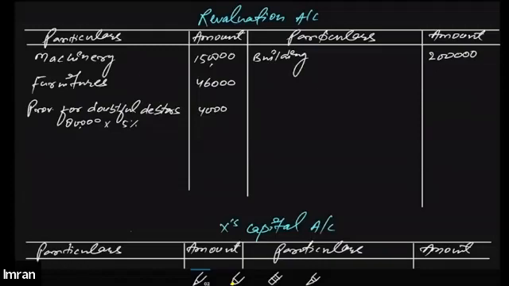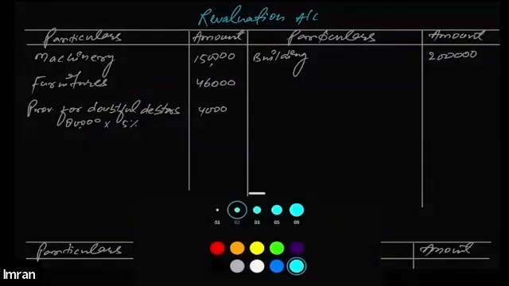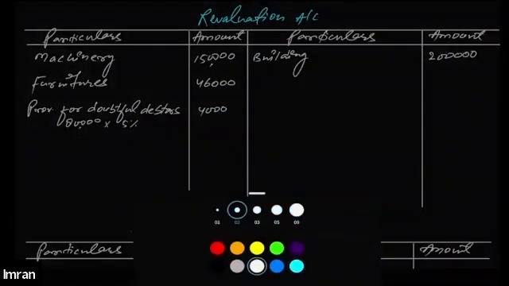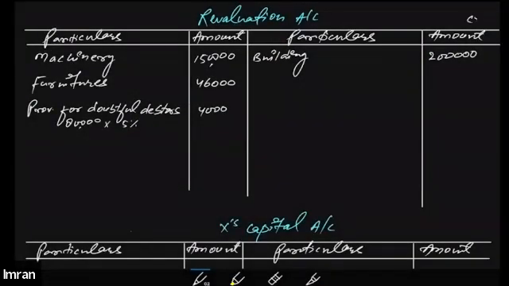All right, is it clear? Everyone, is this clear? Yes, sir. Okay, now as you can see, this is the credit side and this is the debit side. Let me check which side is greater.